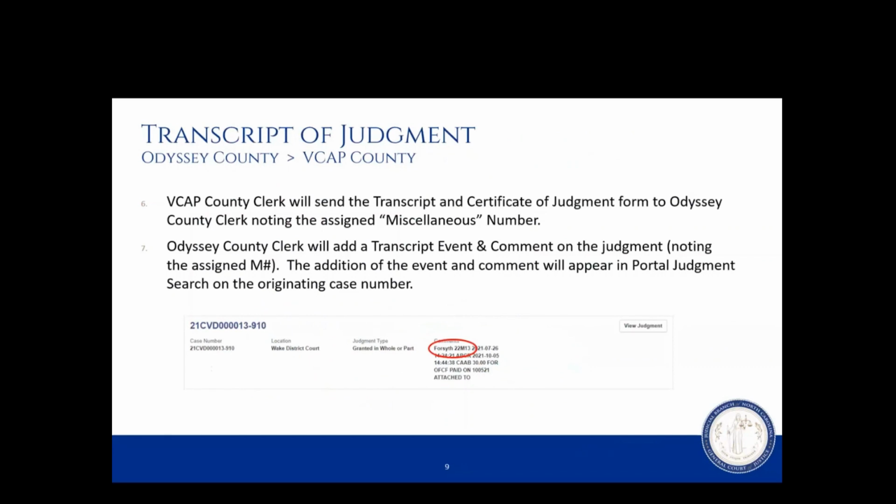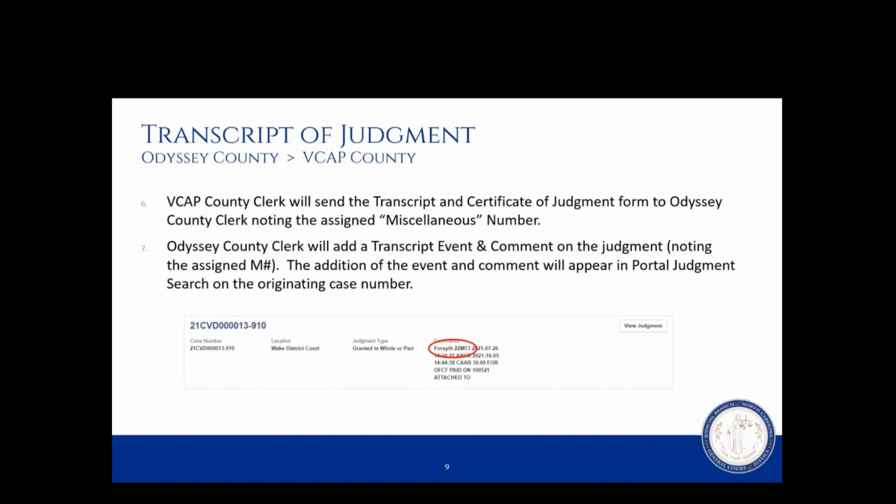Once this information is searched in Portal using a judgment search, the VCAP County Clerk would send the transcript and certificate of judgment form to the Odyssey County Clerk, and they would enter the information in the comment field to notate the M number that was assigned to the case. The Odyssey County Clerk will add a transcript event and comment on the judgment.